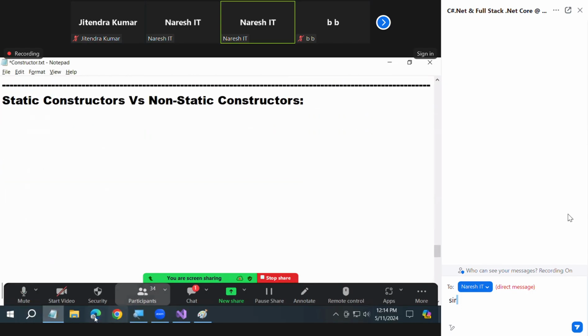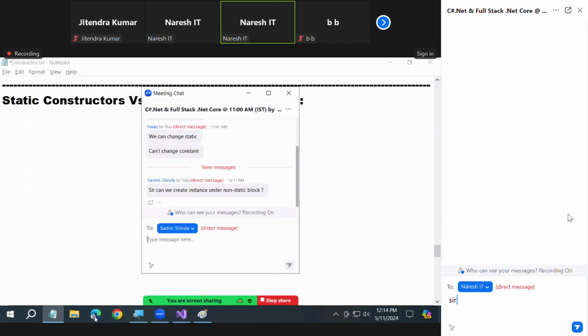Static constructor, non-static constructor. Can we create an instance under a non-static block? In the same class or another class? Answer that question first, Sachin.